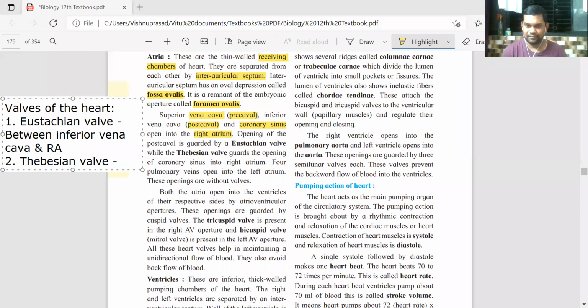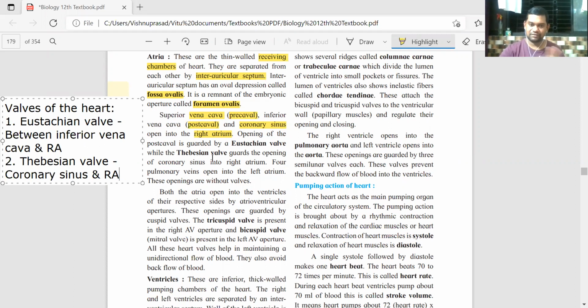Remember the names with the locations. This is between the coronary sinus and the right atrium. So the first one was the Eustachian valve, the second one was the Thebesian valve.